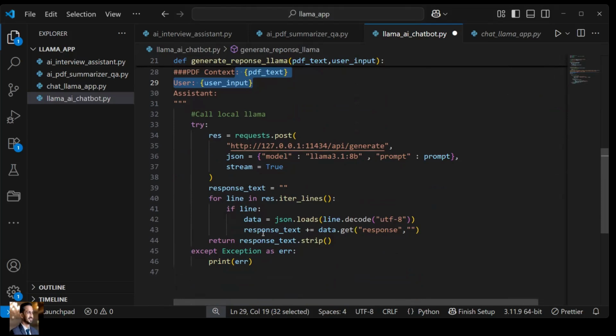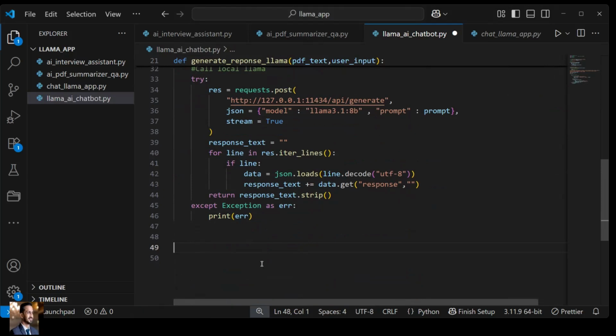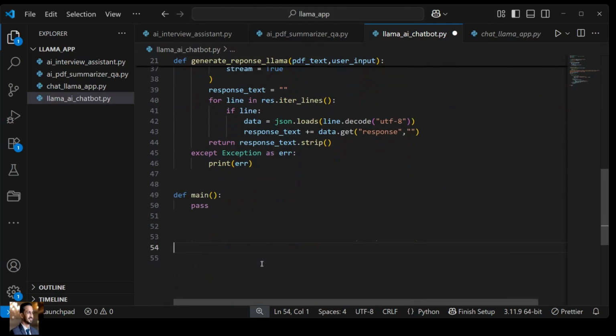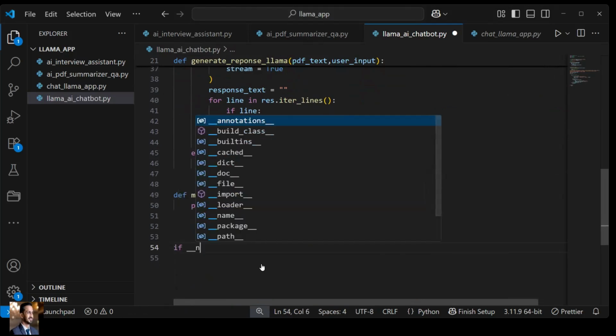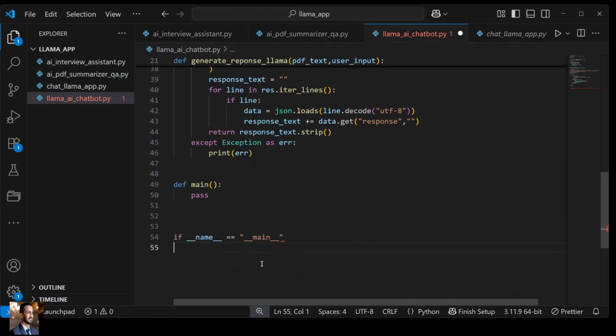Now we need a field where the user can enter something, like ask a question. For that, we'll create a function def main. And at the end we will trigger this function. So if __name__ == "__main__", main. All right, that is it.